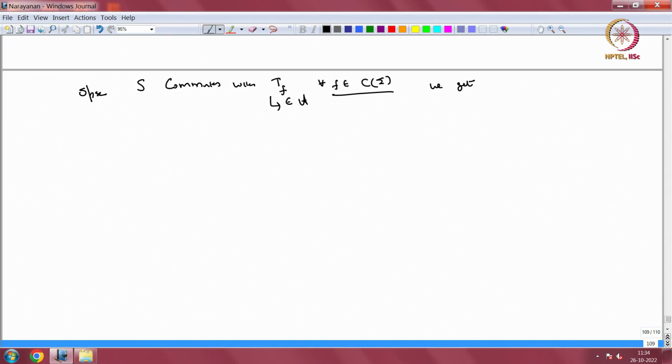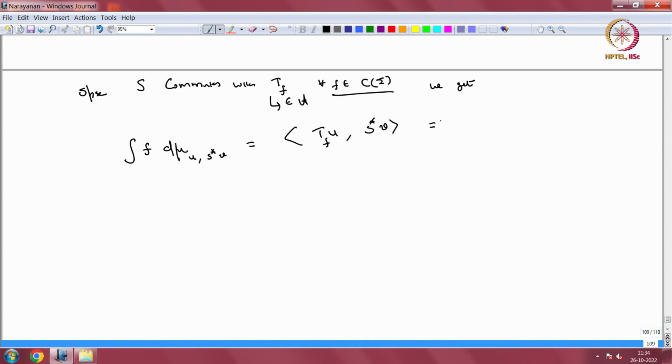We get, so look at integral over f d mu, okay. So, maybe let me write this again, u comma S star v. Okay. So, remember S is a bounded operator, right. So, this is T sub f acting on u, inner product with S star v, right.